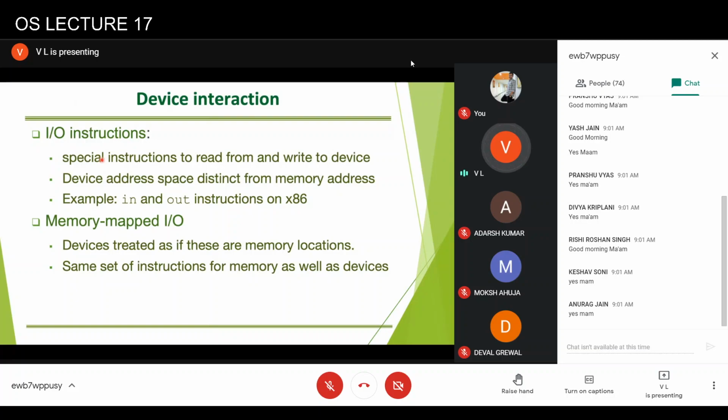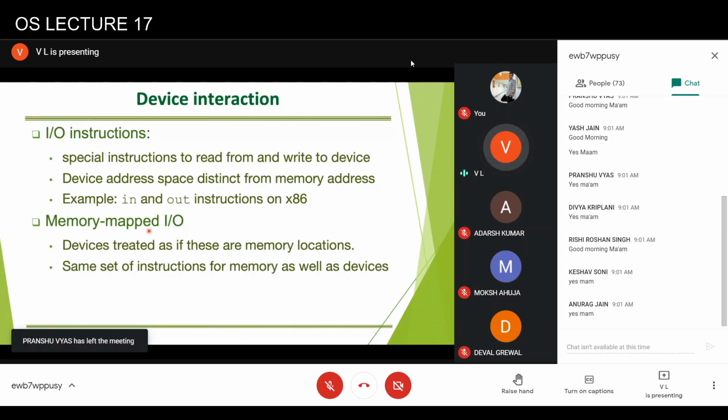So special input output instructions are used, and the device address space is distinct from the memory address space. It means the same address can lie in the device address space as well as the memory address space. Generally, the address that can follow the in instruction will be smaller than a memory address, so the set of device addresses will be limited in this case.